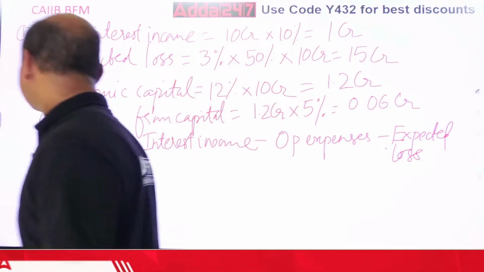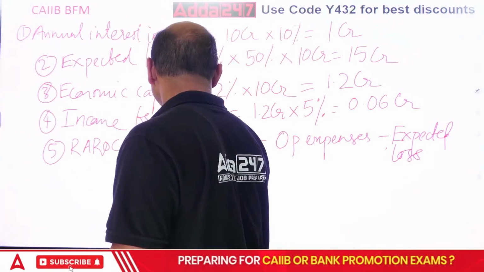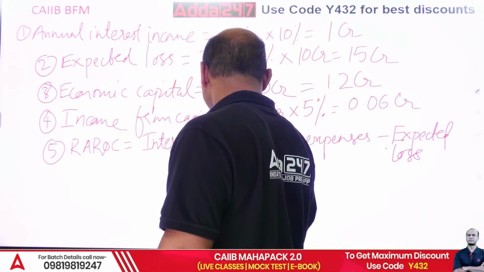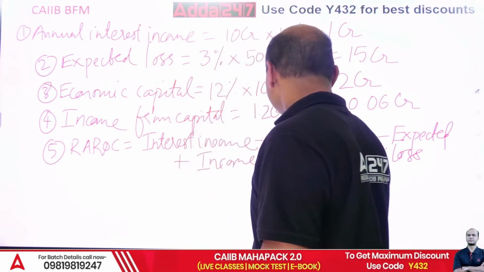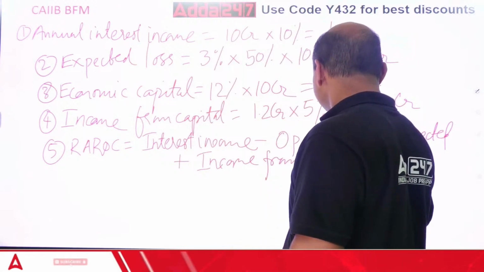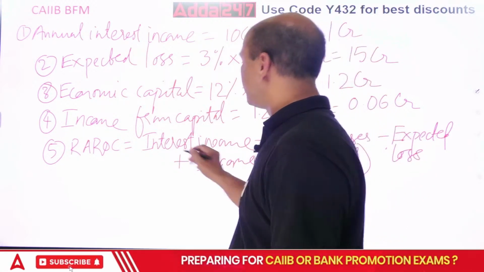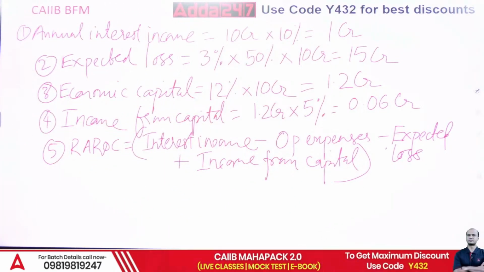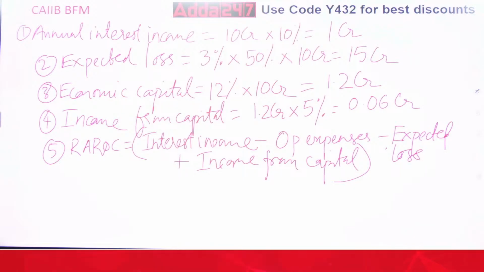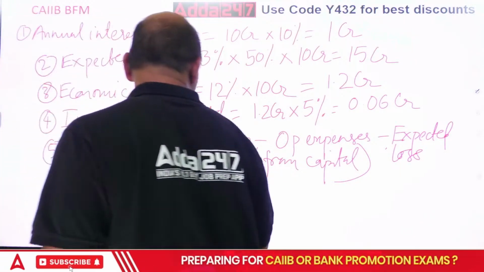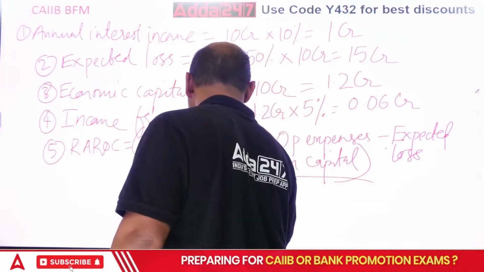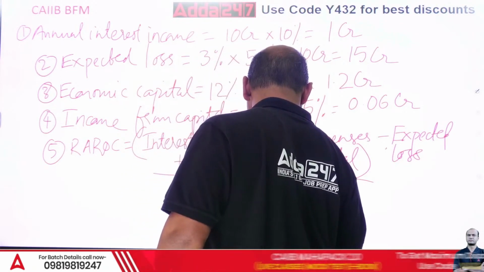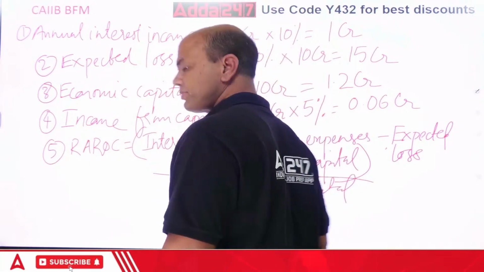Income is there, so plus your income from capital. Do this everyone now, and the whole divided by your economic capital. The whole upon economic capital. Right? So do this calculation now everyone.